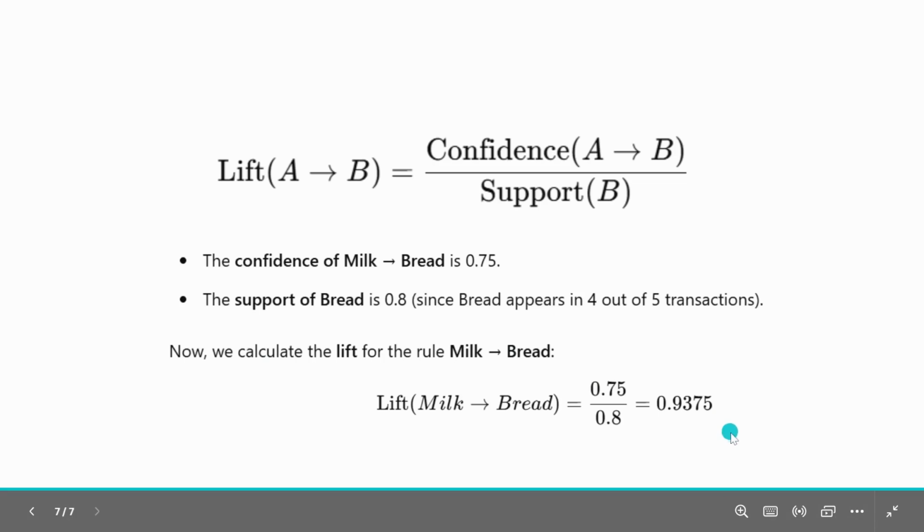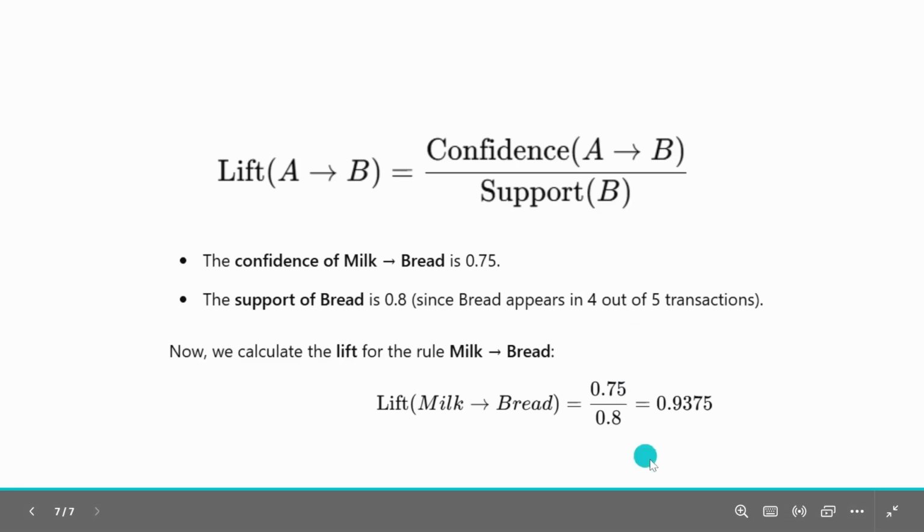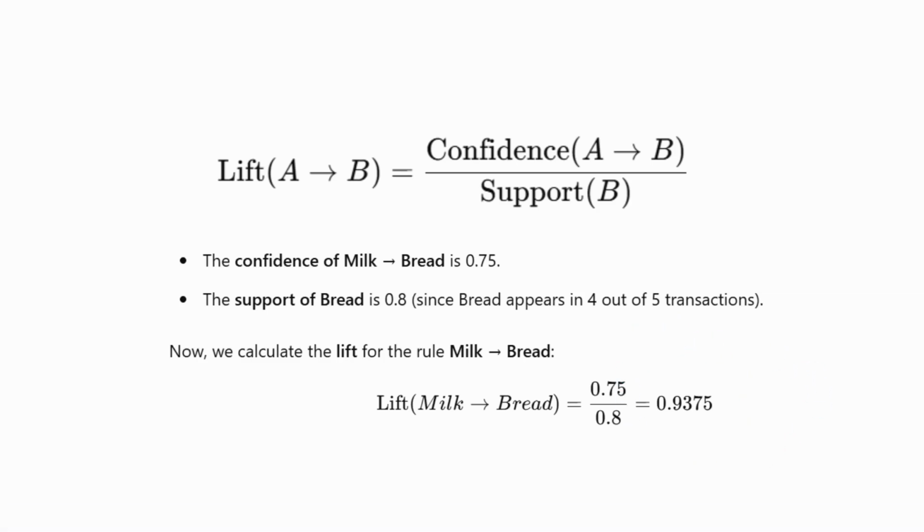A lift value of less than 1 means that the two items are less likely to be bought together. And if it is greater than 1, it means that they are more likely to be bought together. In our case, the lift is 0.9375, which indicates that milk and bread are slightly less likely to be bought together. These three metrics are the heart of the Apriori algorithm.